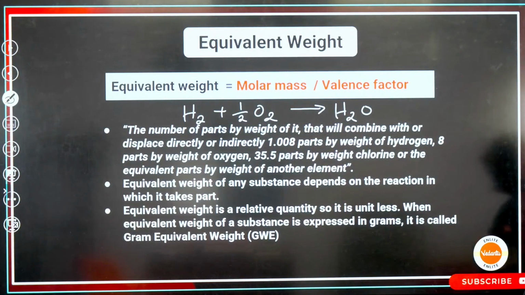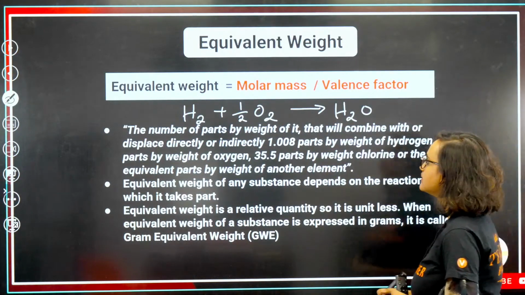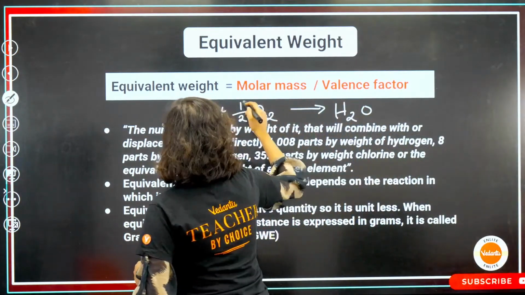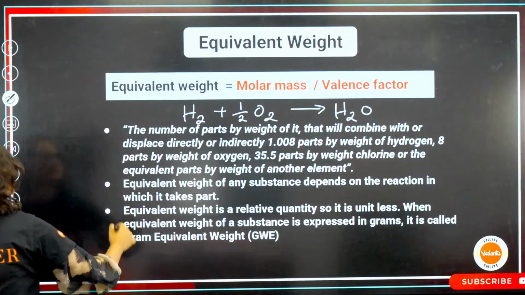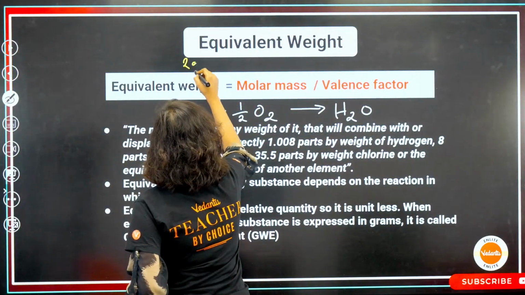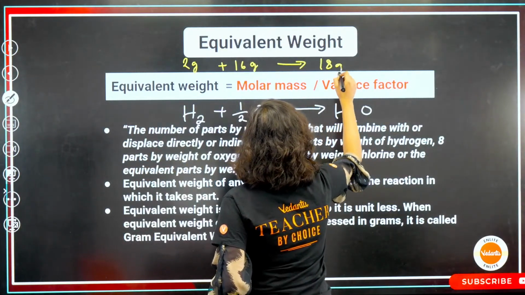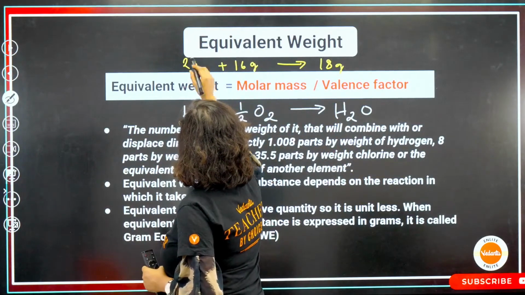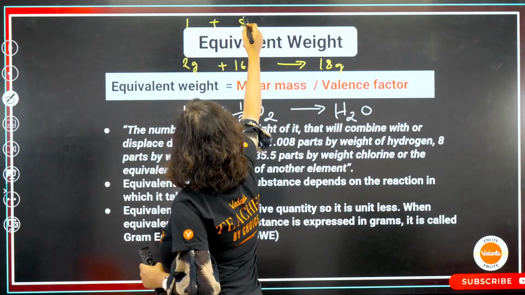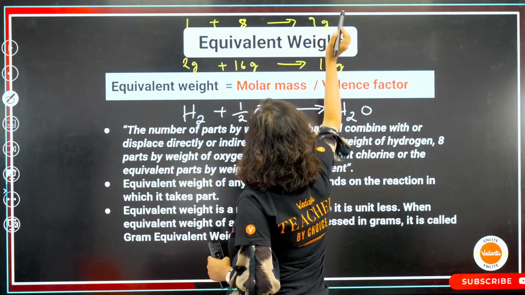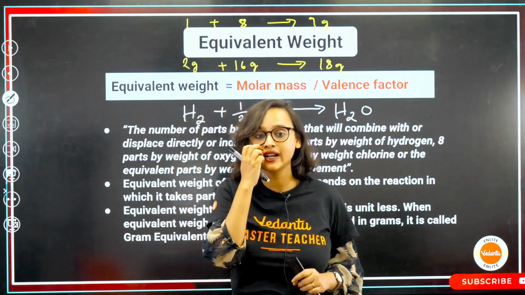You can read it, but let me try to explain this first. So that means that 2 gram of hydrogen plus 16 gram of oxygen will give me 18 gram. Let me change the color of the pen and write it down. This I can simplify and make it 1 plus 8 will give me 9 gram.